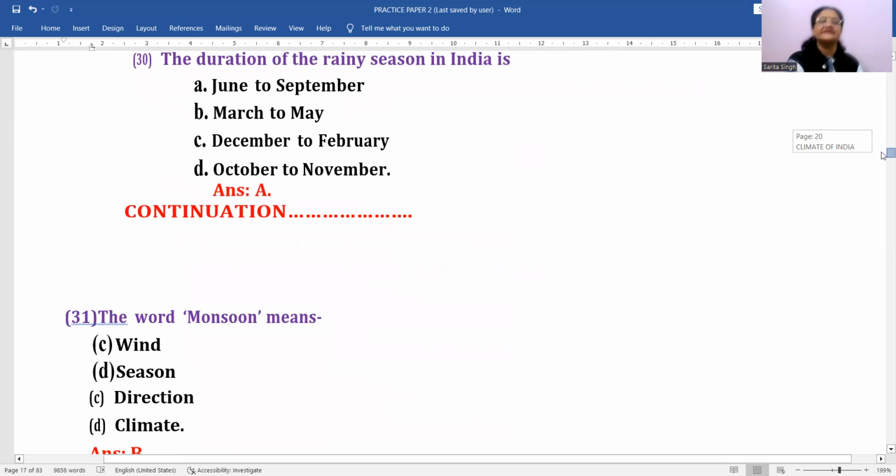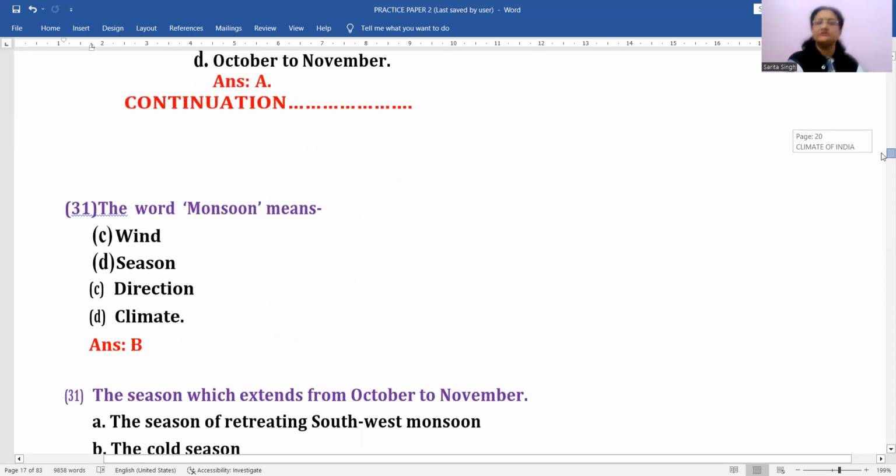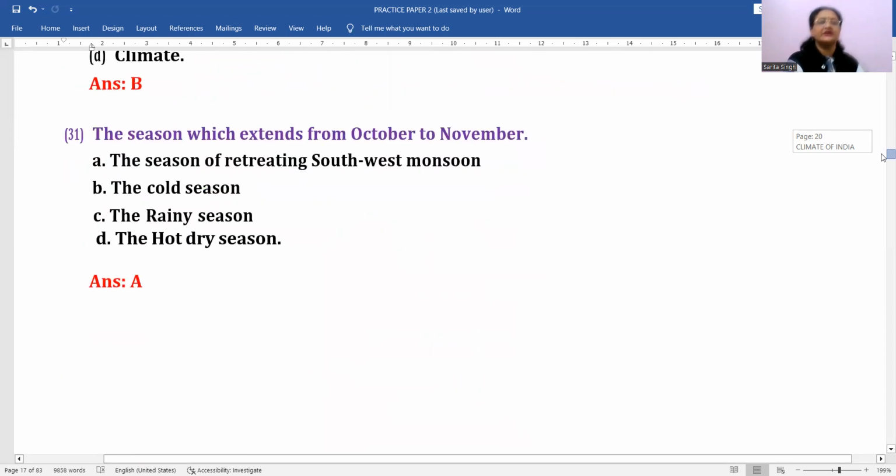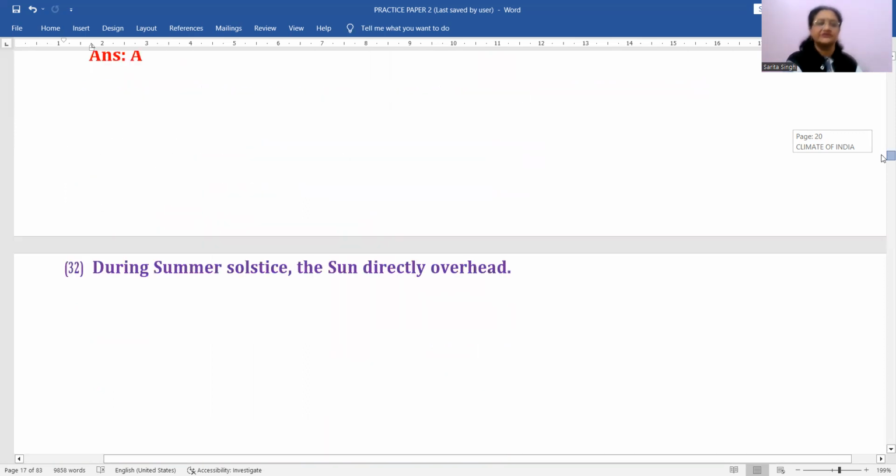Then duration of rainy season in India. Rainy season again, the monsoon season. The monsoon season kaun sa hoga? June to September is the correct answer for this. Okay. Then word monsoon, this is done. Then the season which extends from October to November, this is what season? It is actually retreating southwest monsoon season.